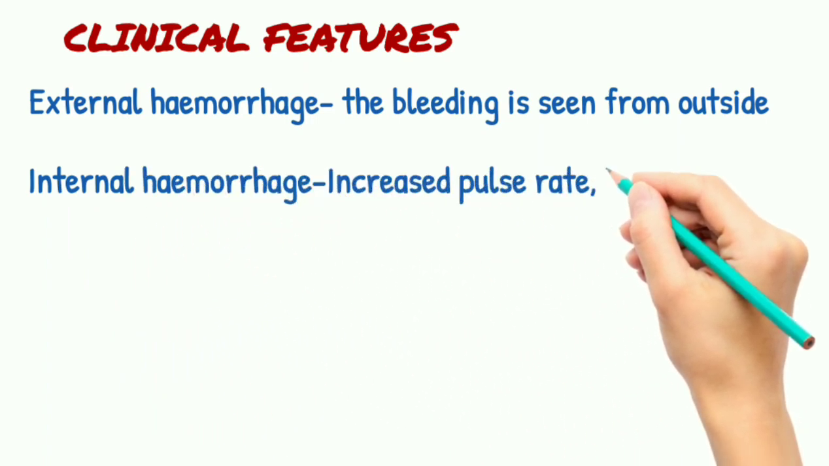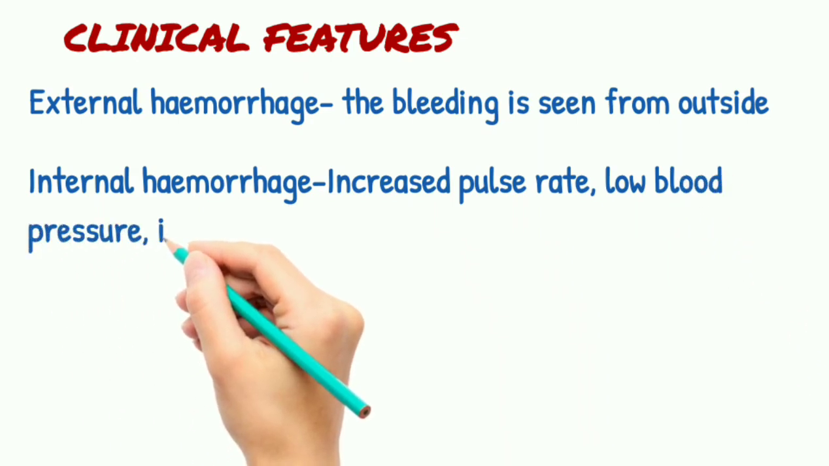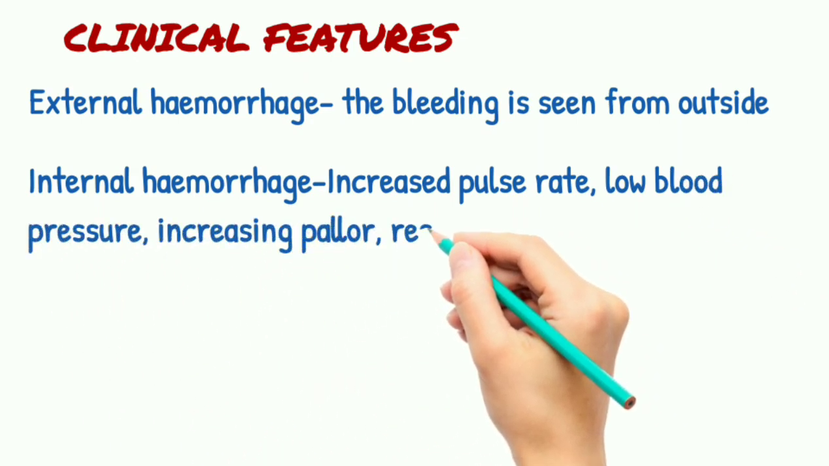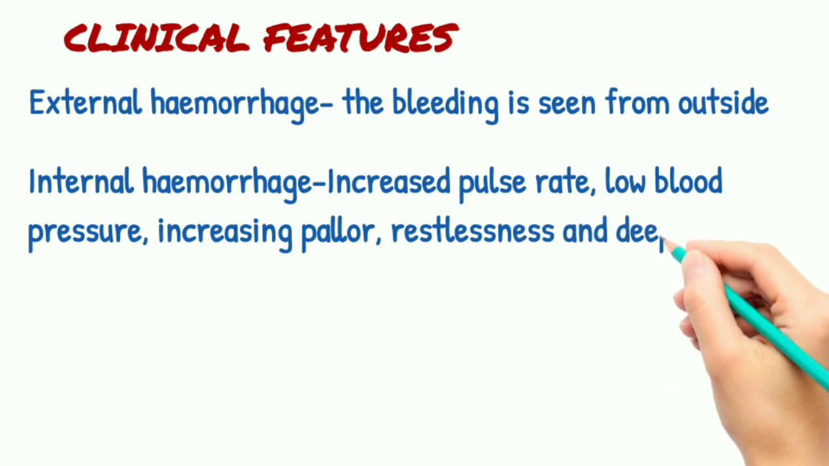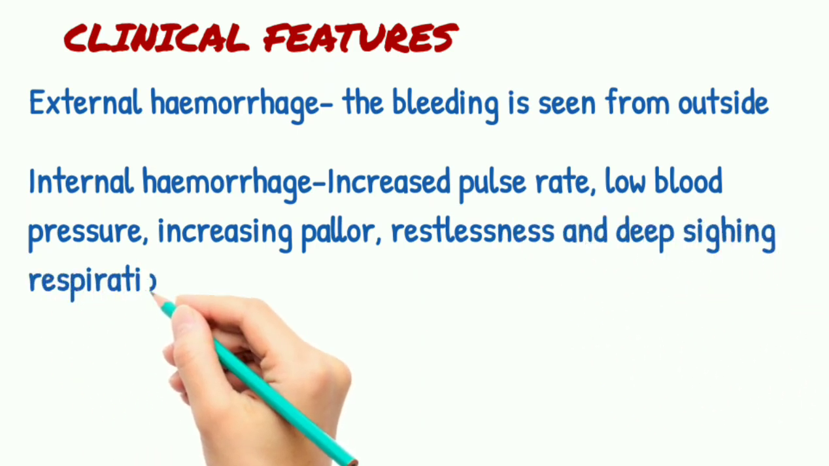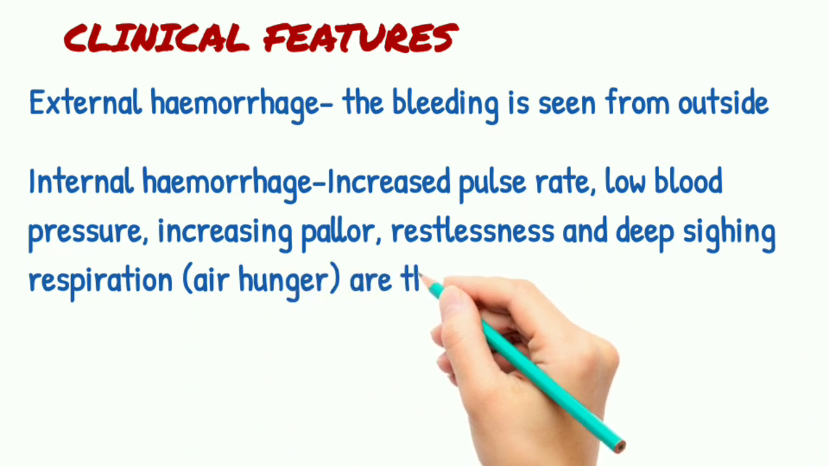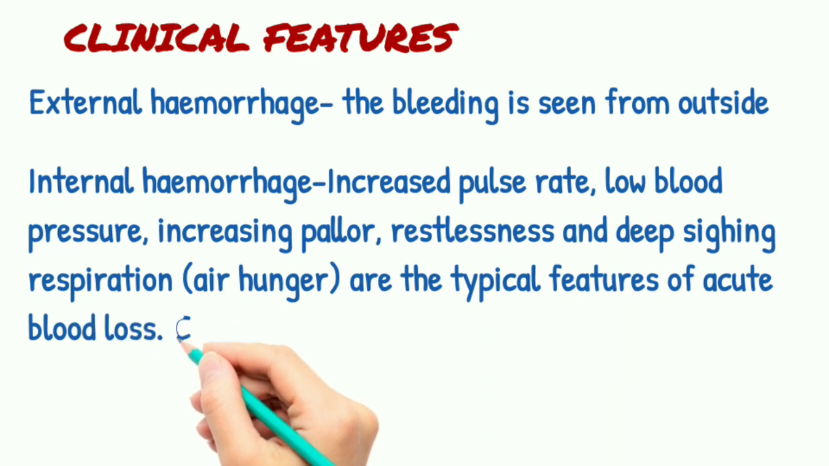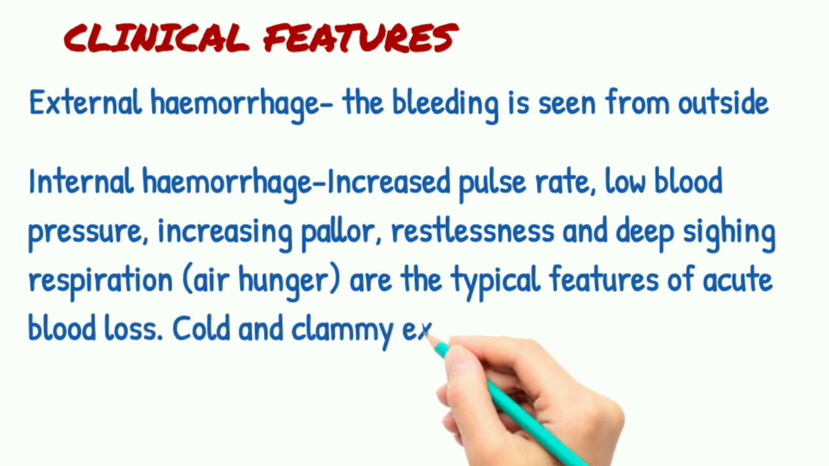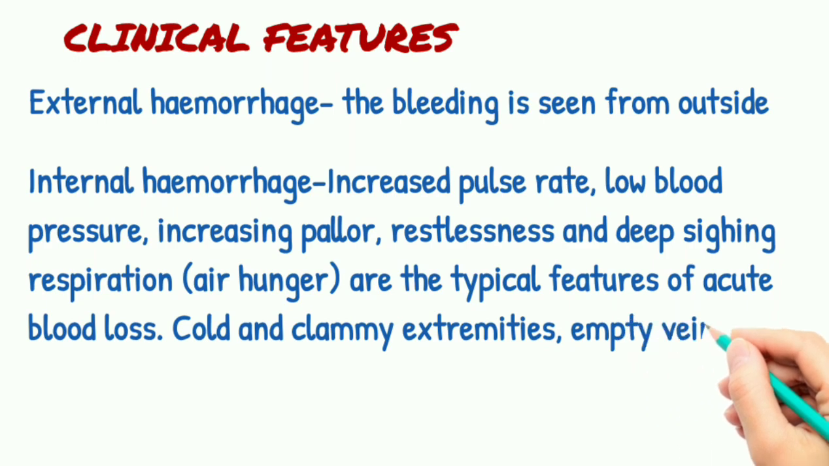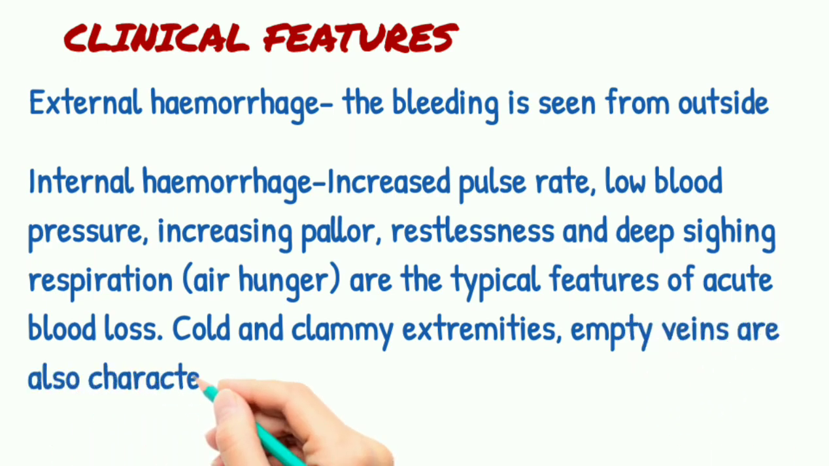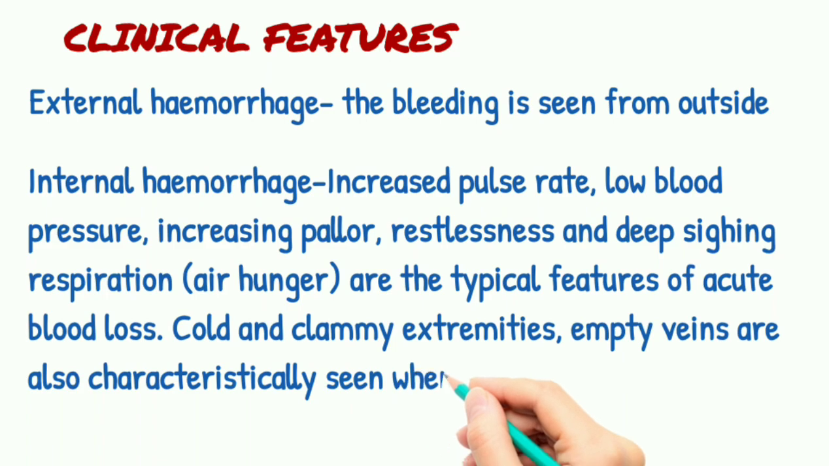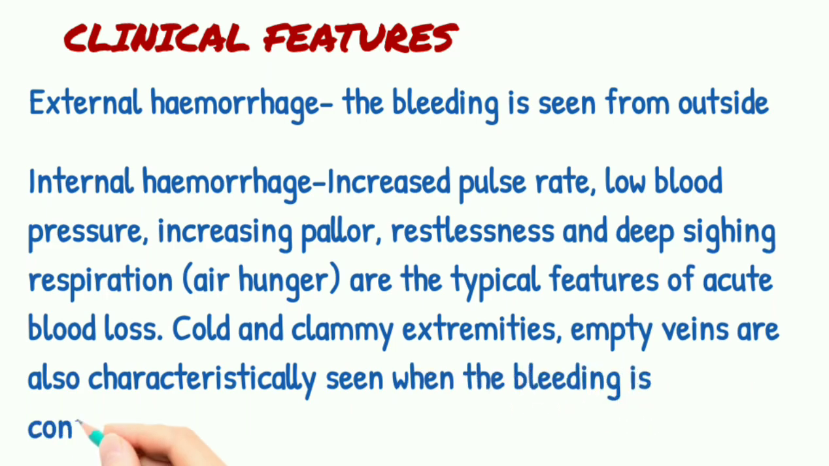Increased pulse rate, low blood pressure, increased pallor, restlessness, and deep sighing respiration, that is, air hunger, are the typical features of acute blood loss. Cold and clammy extremities and empty veins are also characteristically seen when the bleeding is continuing. Pulse rate and blood pressure should be measured at 15 or 30-minute intervals when the patient is losing blood during his stay in the emergency department.